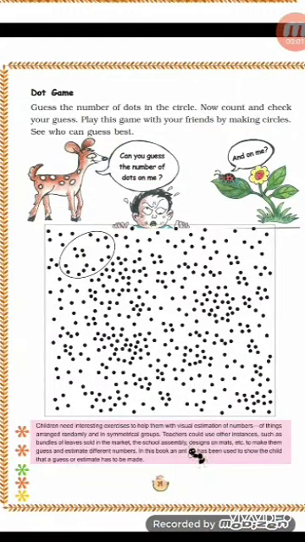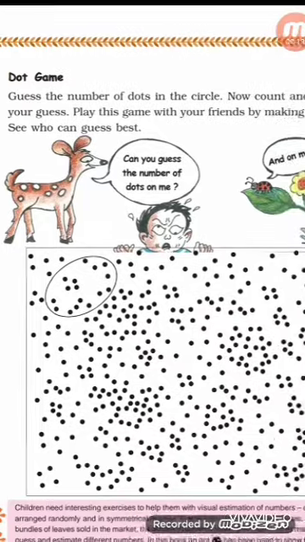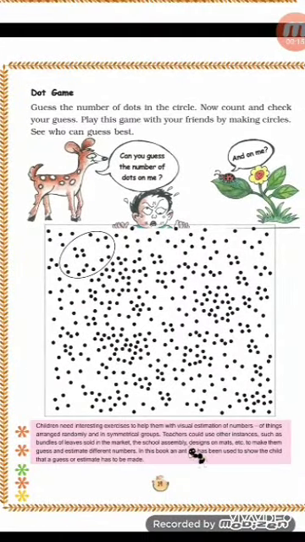And this is the dot game. Now see, you can see here one circle is made. So now what you have to do is make more circles like this and then ask your friends to guess the number of dots in the circle. And then you can see whether your friends are guessing right or wrong. So you can play this game with your friends.